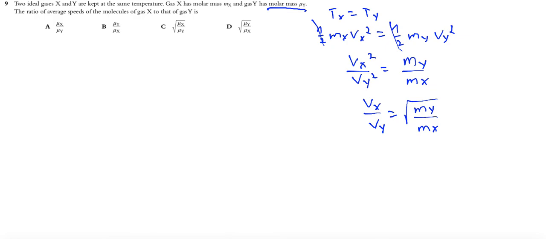So I assume that the correct answer is D, and my assumption is that we have the same amount of moles of X and Y. Okay? In other case, this exercise is unsolvable.